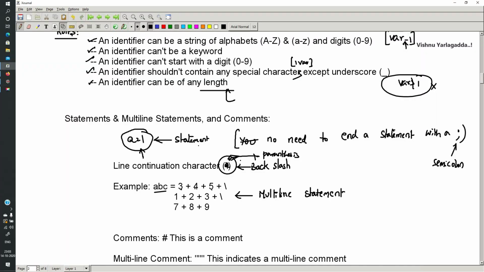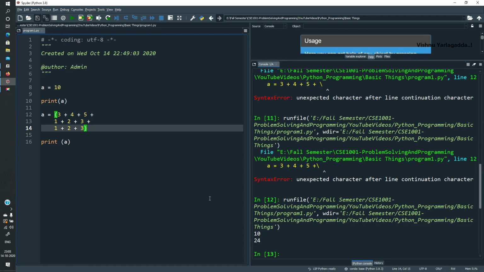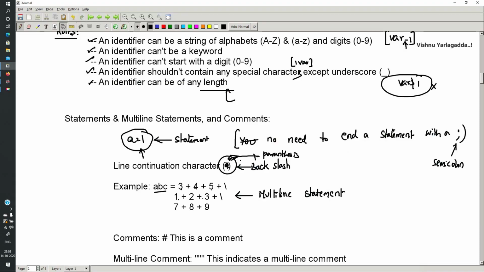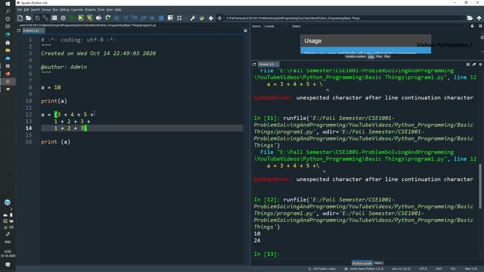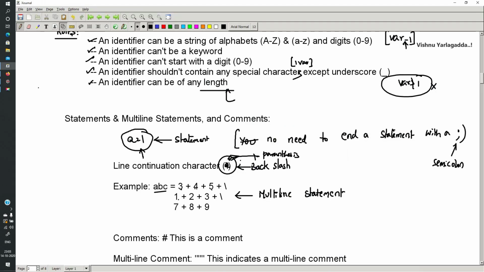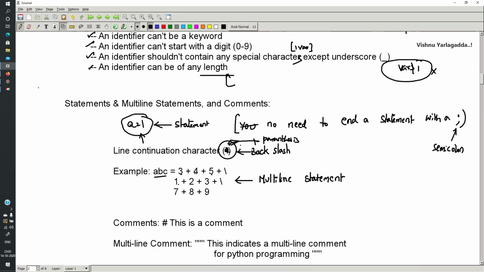So 3 plus 4 plus 5, that is 7, 12, then 1 plus 2 plus 3, so 12, 6, 18, 24. So we got the value of 24, and the first value is just a single line statement. Fine. Now how to keep a comment?